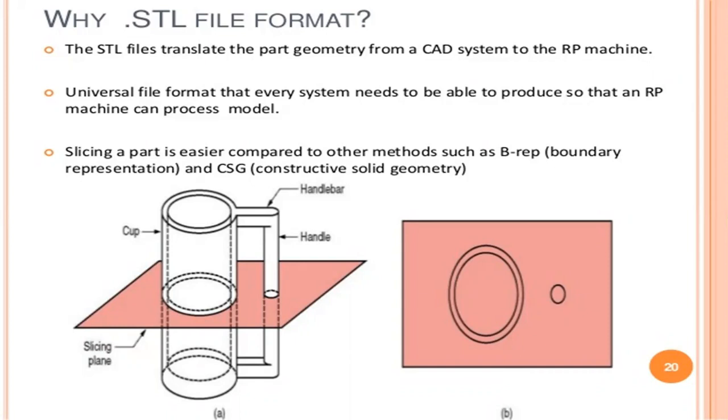It is a universal file format that every system needs to be able to produce so that the rapid prototyping machine can process models. Slicing a part is easier compared to other methods such as boundary representation and constructive solid geometry.